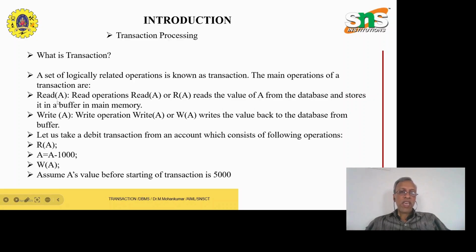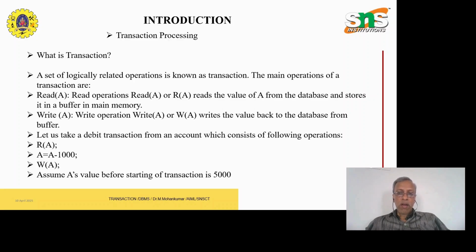Read A. Read operation: Read A or RA reads the value of A from the database and stores it in a buffer in main memory. So here, take the same example in the transaction process of activities. I am placing an order.